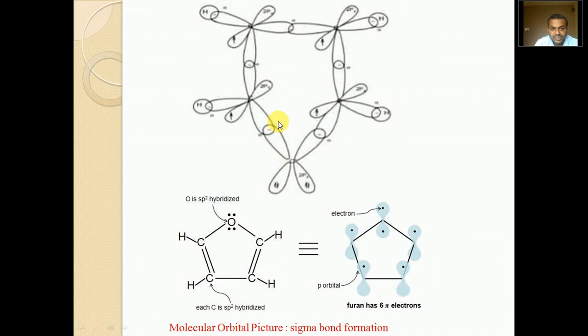In this way, the sigma bonds formed by the hybridized carbon and oxygen orbitals give a planar structure. As sp2 geometry is planar, a plane is formed, and the unhybridized orbitals are perpendicular to this plane.